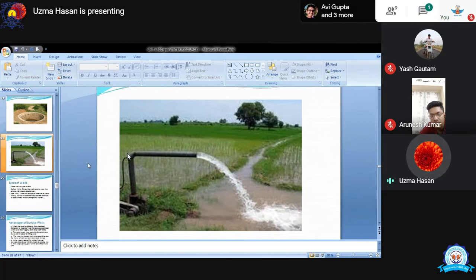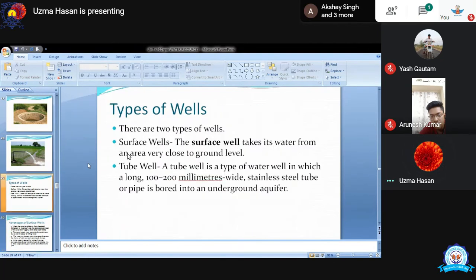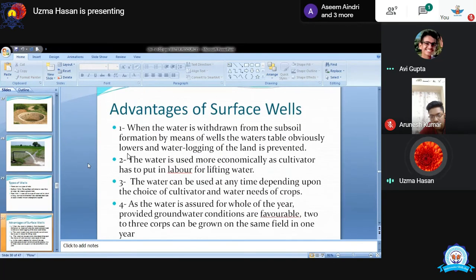This is the example of a rice field also. ये जो आप पिक्चर देख रहे हैं ना, ये राइस की फील्ड है. Okay, that's why it needs lots of water. So these are two types of wells. Now advantages of surface well. When the water is withdrawn from the subsoil formation by means of wells, the water table obviously lowers and waterlogging of the land is prevented.